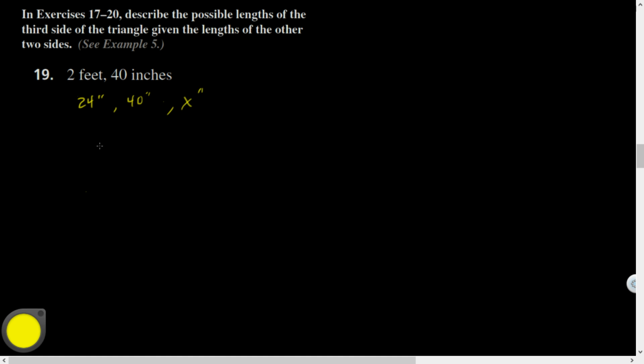Now, what did we learn about the triangle inequality theorem? You have to add more than the other one. Yeah, 24 plus 40 would have to add to be greater than the remaining side. I'll write it this way. All right, I know that x plus 24 would have to add to be greater than 40, and I know that x plus 40 would have to be greater than 24, by the triangle inequality theorem.